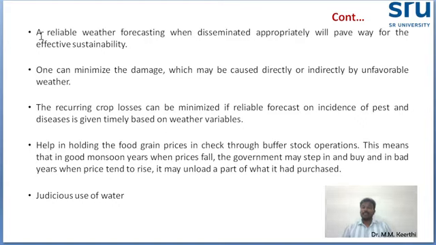And particularly pest and disease. For example, if humidity is going to be high and they forecast it, there are chances of pest and disease. So farmers can take advance measures. They can either control the pest and disease or take precautionary measures. So farmers can decide based on their needs.